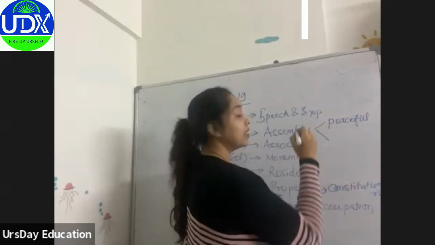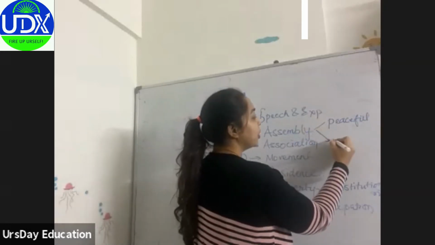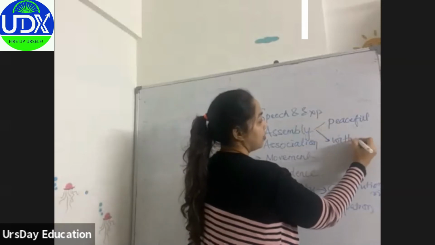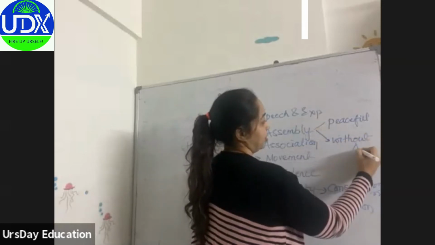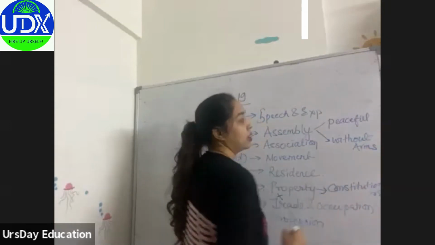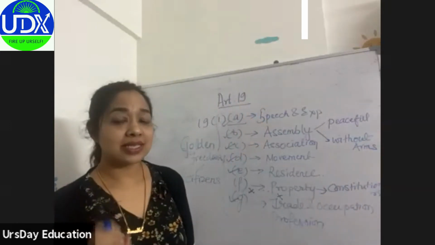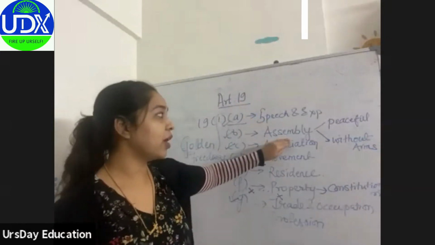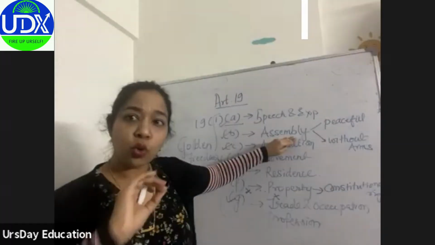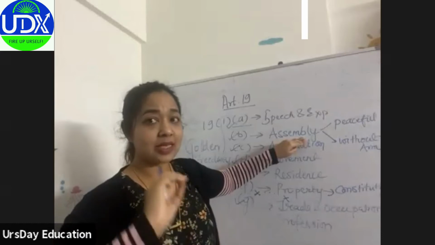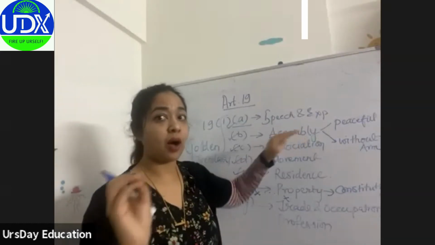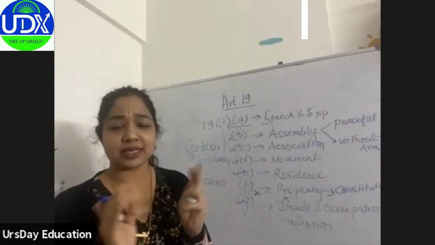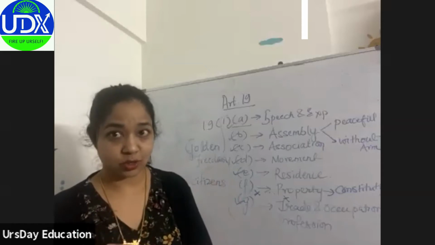And second, it should be without arms. Now, if we are talking about assembly, nowhere in the Indian constitution has it been defined what an assembly is, how many people, and so on. It hasn't been described anywhere in the constitution.